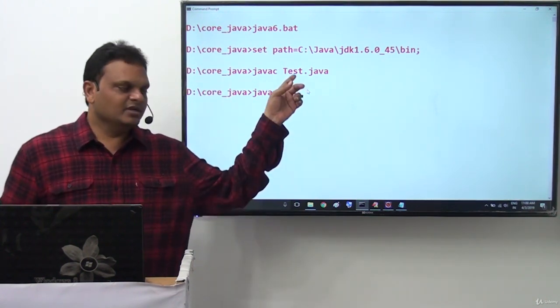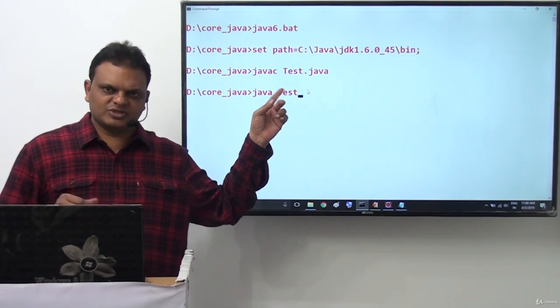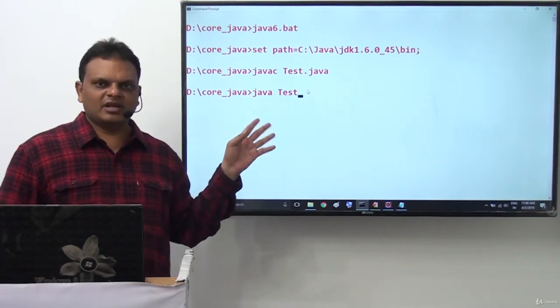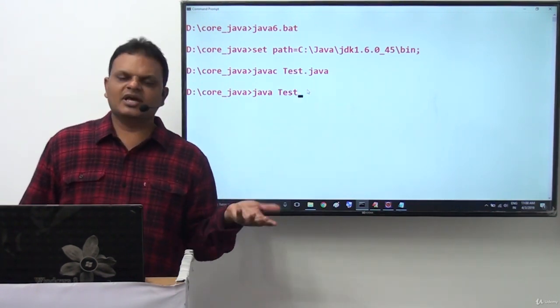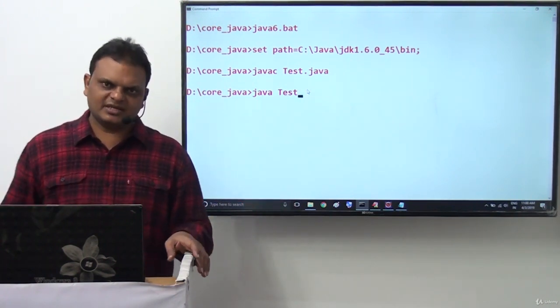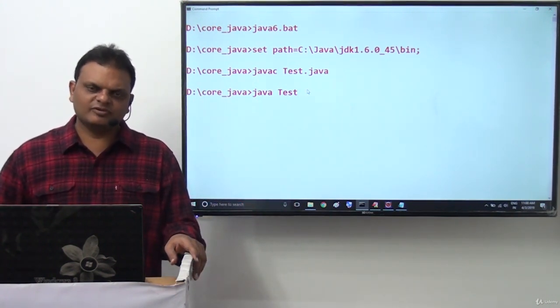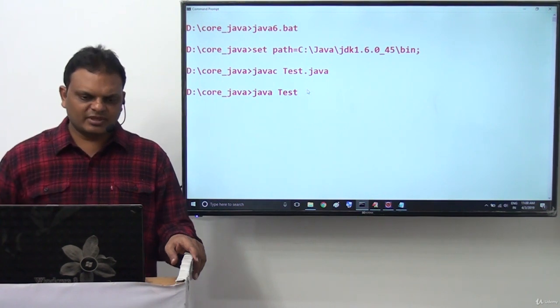That's why, even though we have not declared the main method as static, the compiler is not giving any error. Why? Because n number of methods we are able to declare without the static keyword. The static keyword is not mandatory. Without the static keyword we can declare a method n number of times.